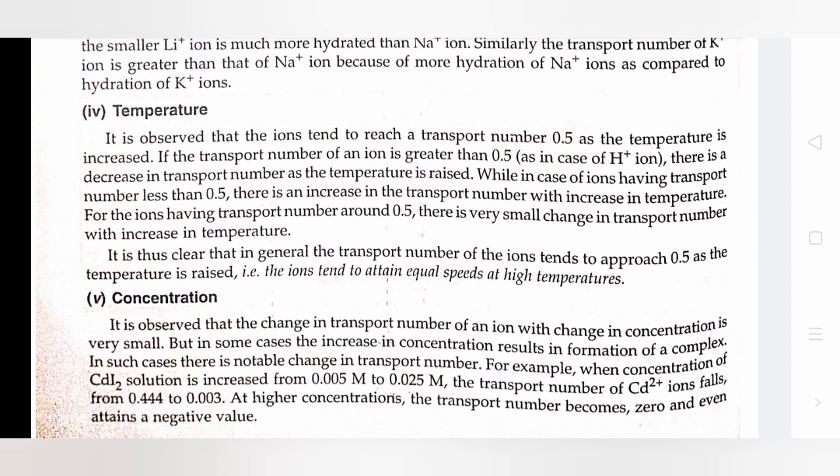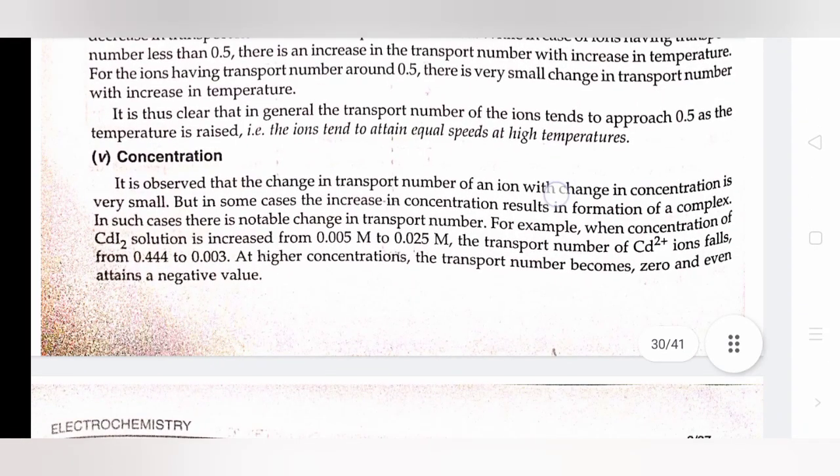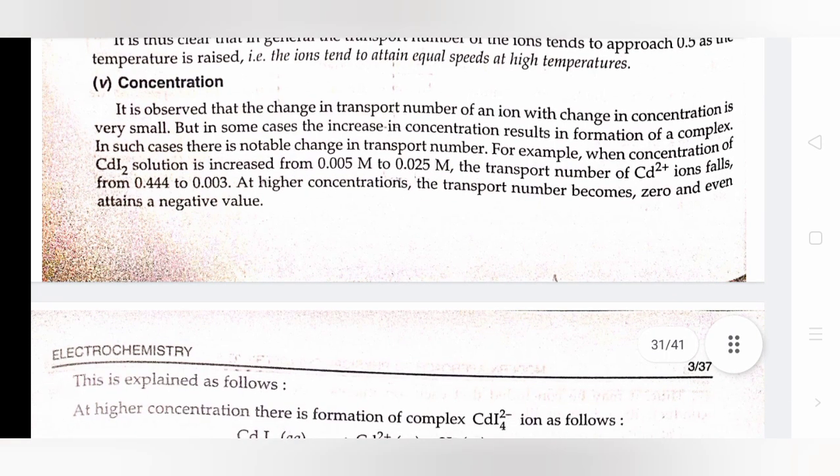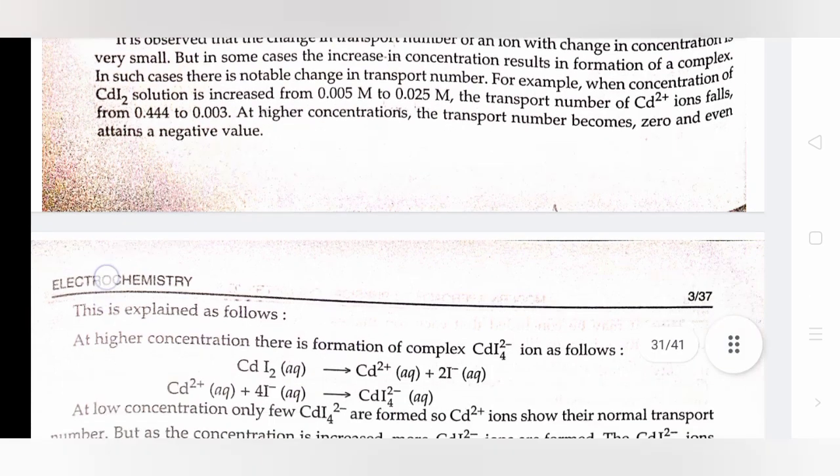Concentration. It is observed that the change in transport number of an ion with change in concentration is very small, but in some cases the increase in concentration results in formation of complex. In such cases there is notable change in transport number. For example, when the concentration of CdI2 solution is increased from 0.005 m to 0.025 m, the transport number of Cd2+ positive ions falls from 0.444 to 0.003. At higher concentration, the transport number becomes 0 and even attains a negative value.